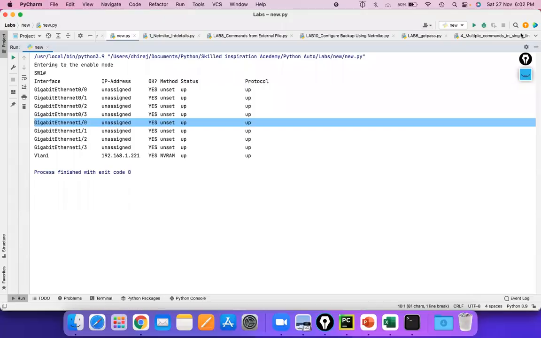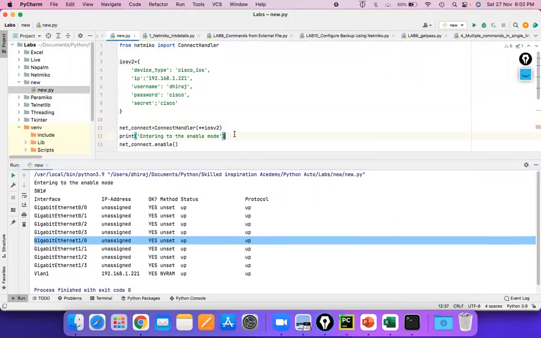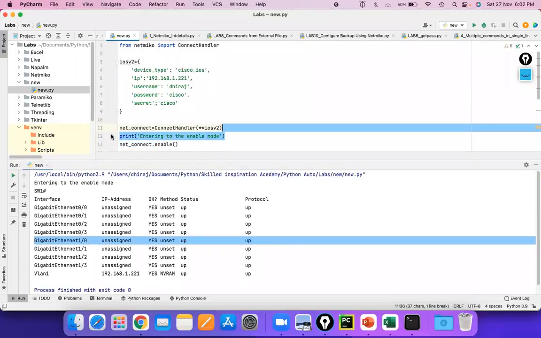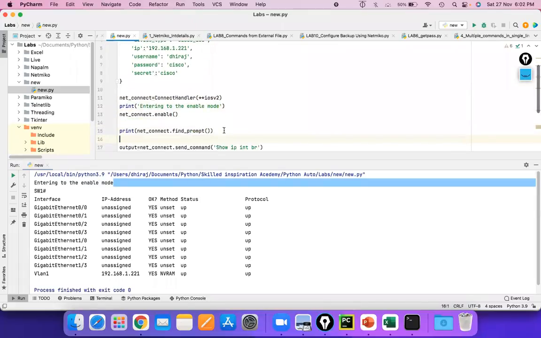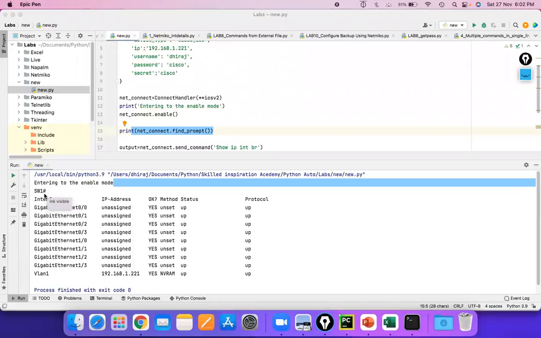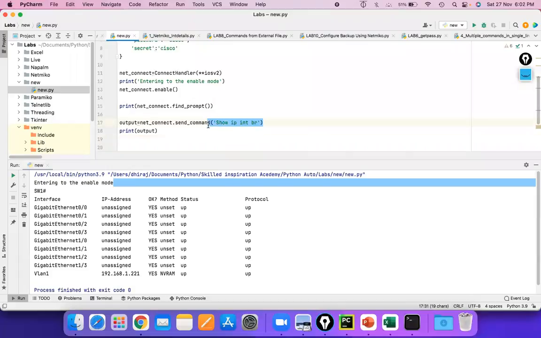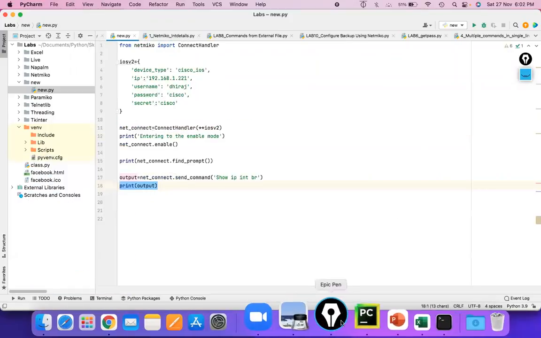See, I told you at the first moment that the first line is entering the enable mode, and it is going to be printed. Then the second line is whatever mode it is, it will display in front of you: switch one hash. Then we have sent this show ip interface brief command, and then we are printing the output. So this is the output that we are getting, the same output that you will get in our usual process.